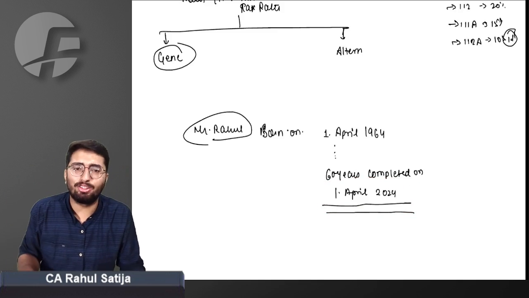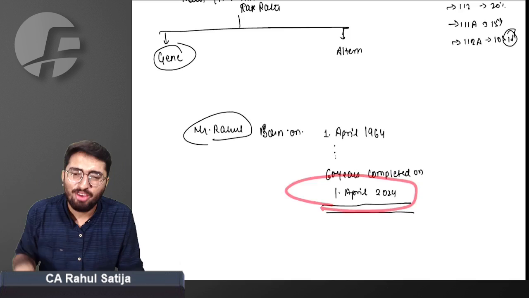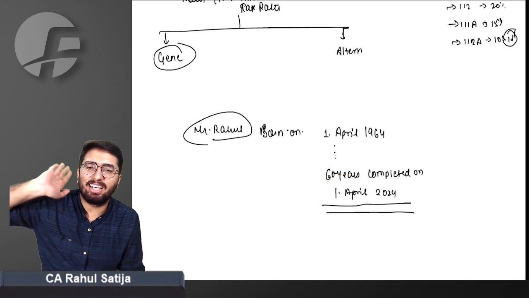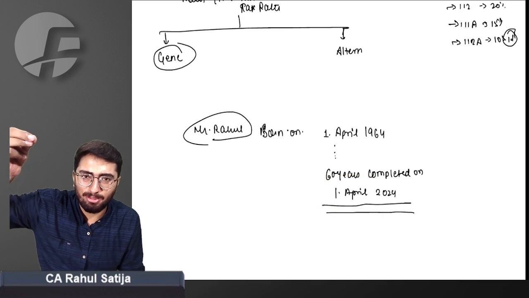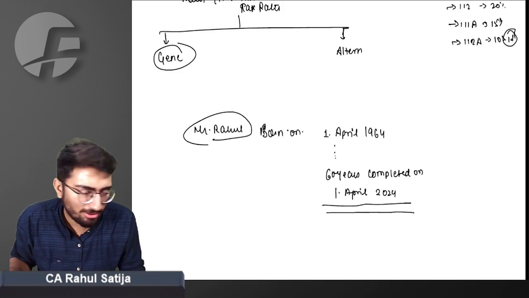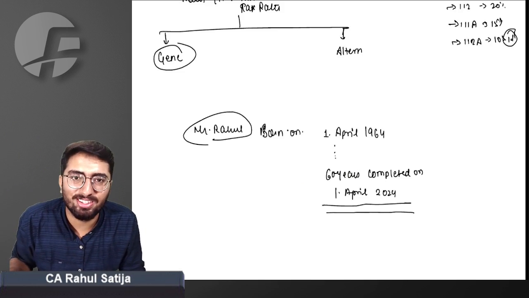He completed 60 years of age on 1st April 2024. Will he be eligible for that concessional tax rate? Or will he be eligible for that increased basic exemption limit? What is your take on this?